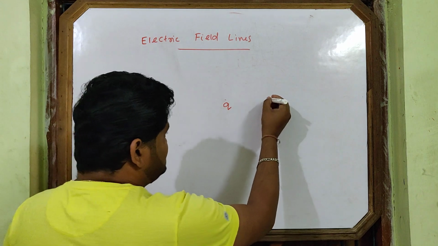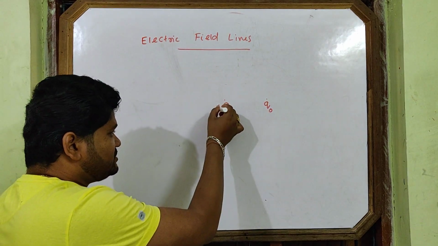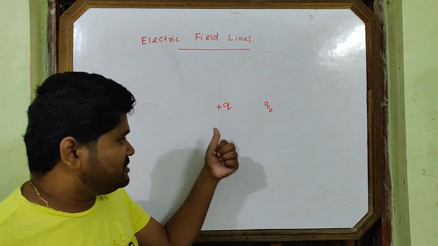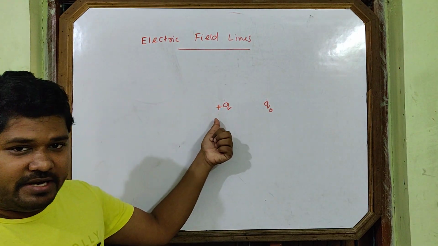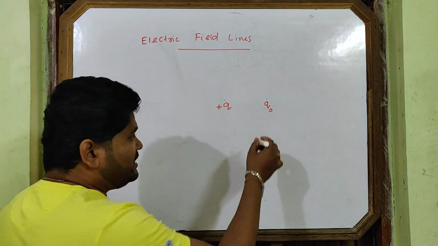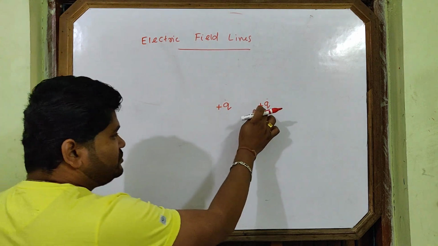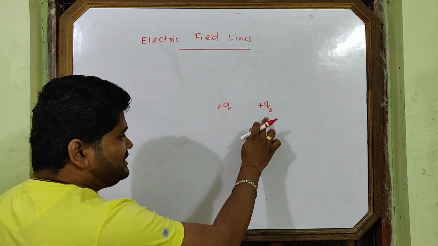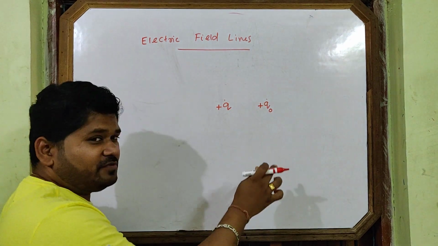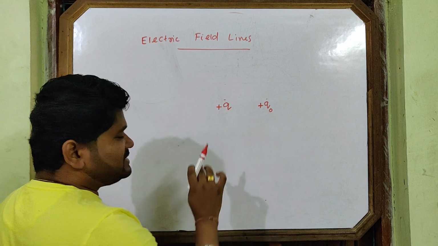Now you take one test charge and place it here. Suppose I am taking a positive charge; after some time I will take a negative. Test charge by default is positive, as I told you from the starting. What happens to this test charge now? If this test charge is free and no other force acts on it, what happens? Plus Q will repel this test charge.